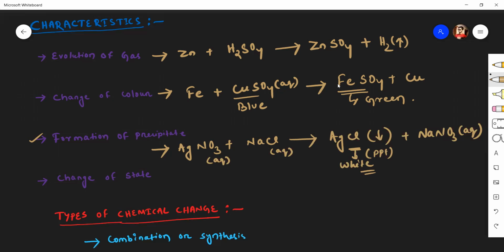As we can say, when ammonia gas reacts with hydrogen chloride, both are in gaseous form, then they change into ammonium chloride, which is in solid state. Both gaseous substances are mixed together to form a solid substance. A change of state happens. So these are some characteristics of a chemical reaction.